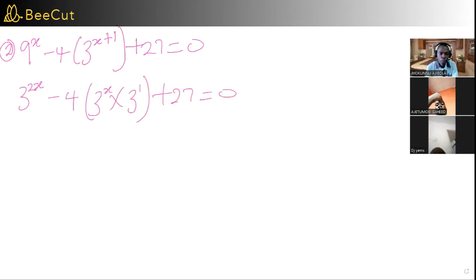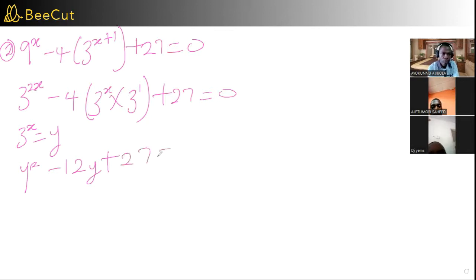So in this regard, we can go ahead and use any letter to represent our 3 raised power x. Maybe let's say y represents 3 raised power x. So if 3 raised power x equals y, then anywhere we see 3 raised power x, we put y. So this is going to be y squared. Then this is 3y times 4, that is 12y. So minus 12y plus 27 equal to 0.